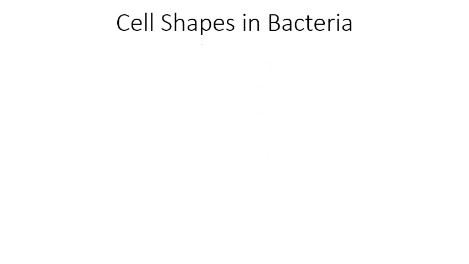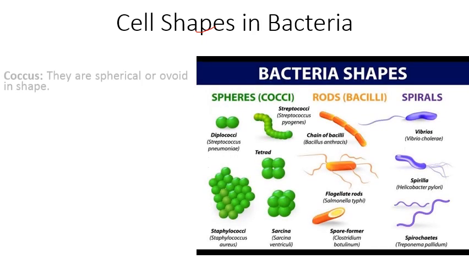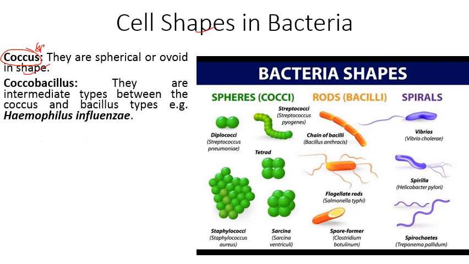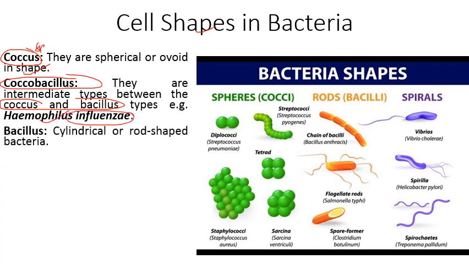The next comes cell shapes in bacteria. We have different cell shapes which are present in bacteria. So firstly, coccus. Coccus means spherical, rounded, so they are spherical or ovoid in shape. Then we have Coccobacillus. They are intermediate types between coccus and bacillus. Bacillus means rod-like, rod-shaped structure. For example, we have Haemophilus influenzae. So this is Coccobacillus.